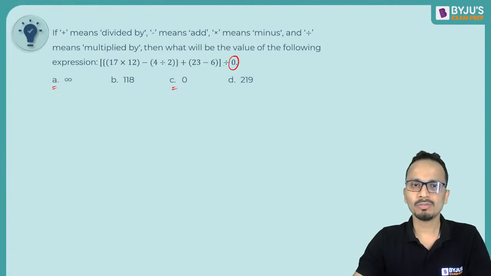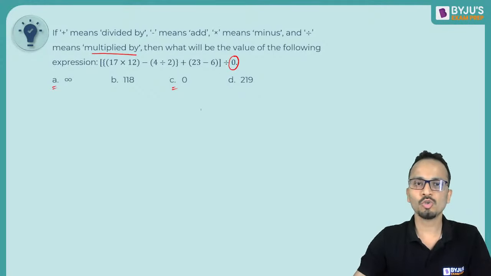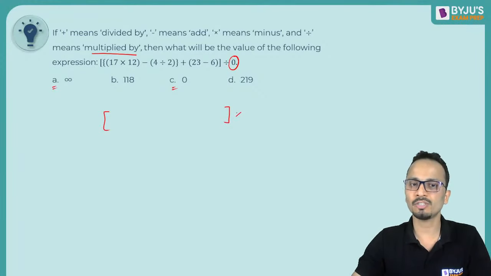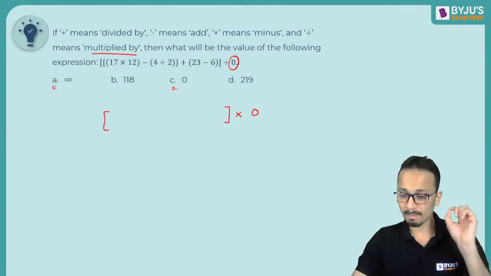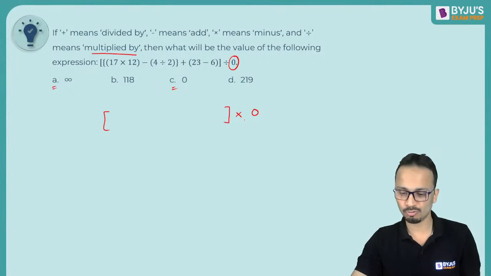Now it is preceded by a divide sign, and divide means multiply. So once I solve this bracket, after that there is a divide sign which means multiply. So multiplied by 0. Whatever is there in the bracket will be multiplied by 0, making the entire answer 0. Okay, Mudranki, careful.